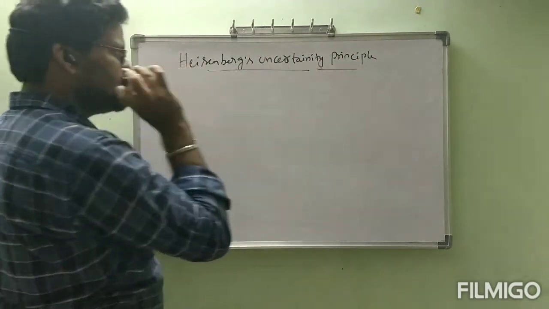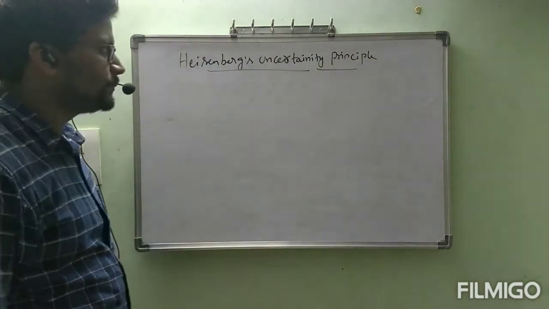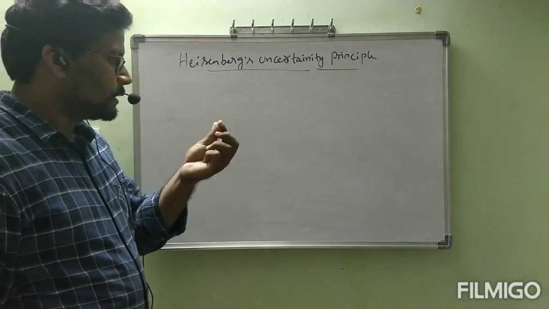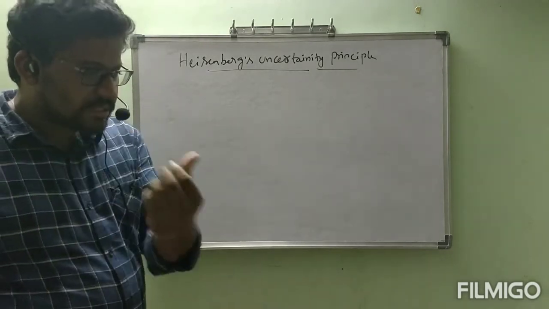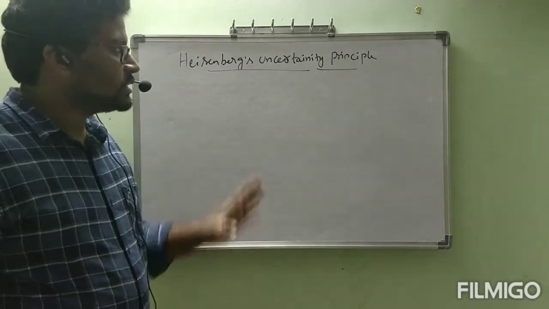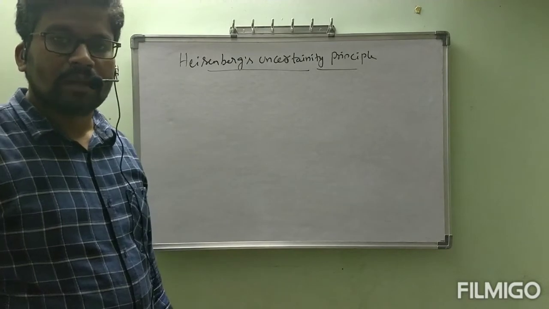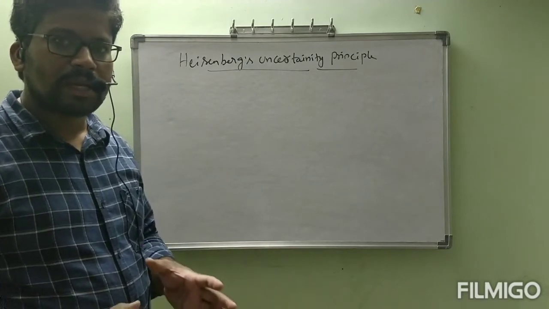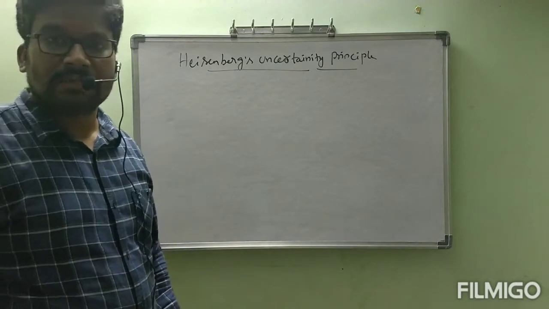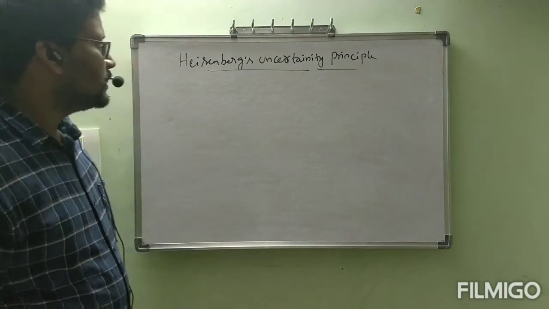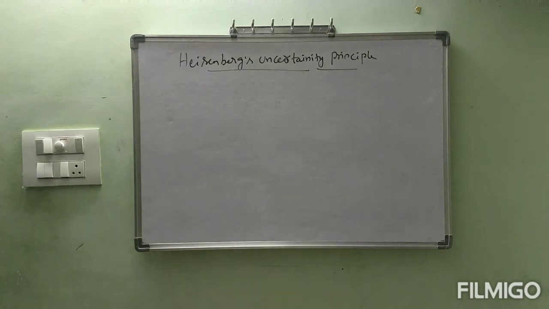We are going to see the statement. After that, we will see which nature of electron this principle supports. Heisenberg is the name of the scientist.